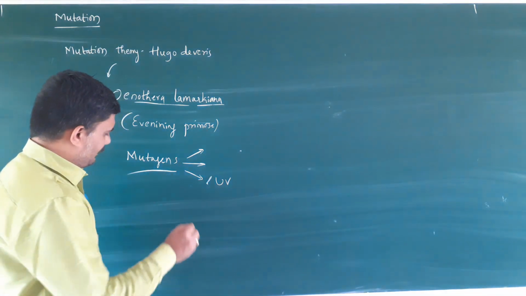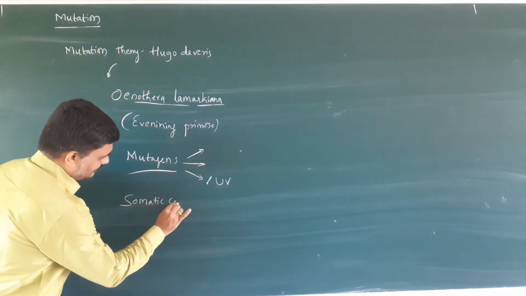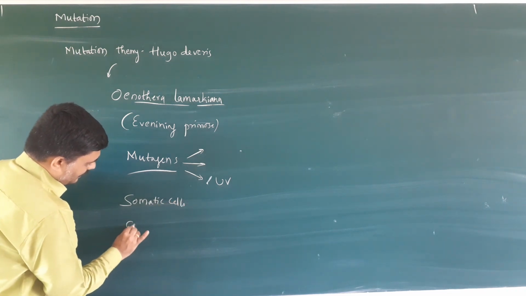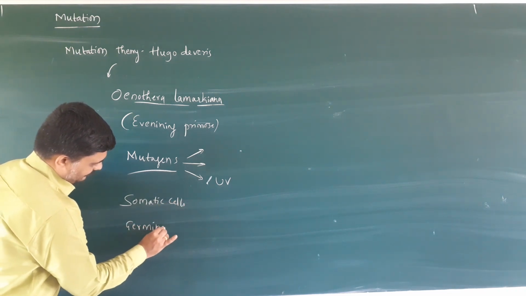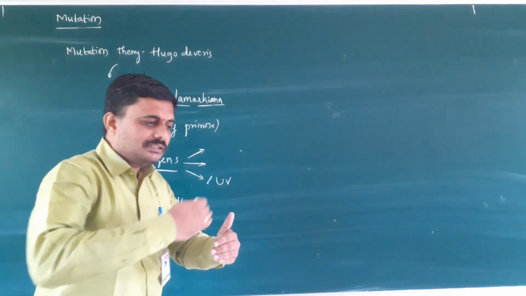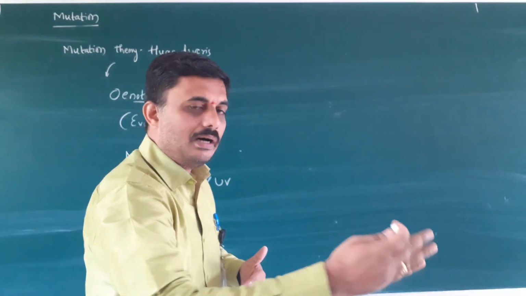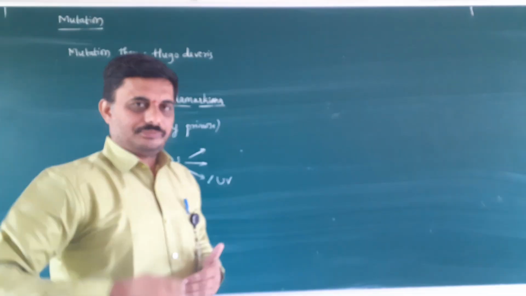We know that there are two types of cells present. One type is called somatic cells, and another type is called germinal cells. The germinal cells pass from generation to generation.